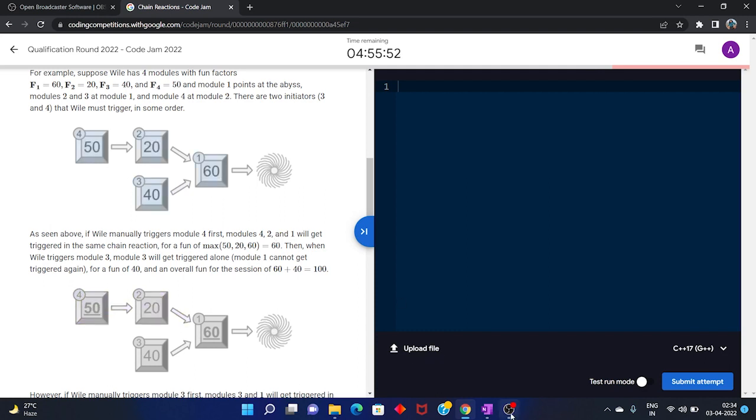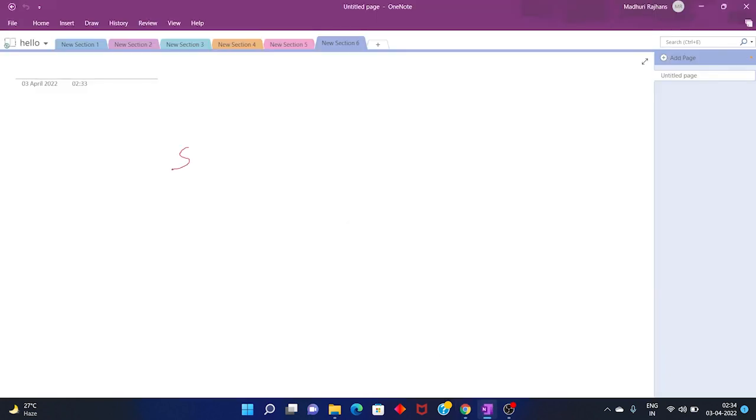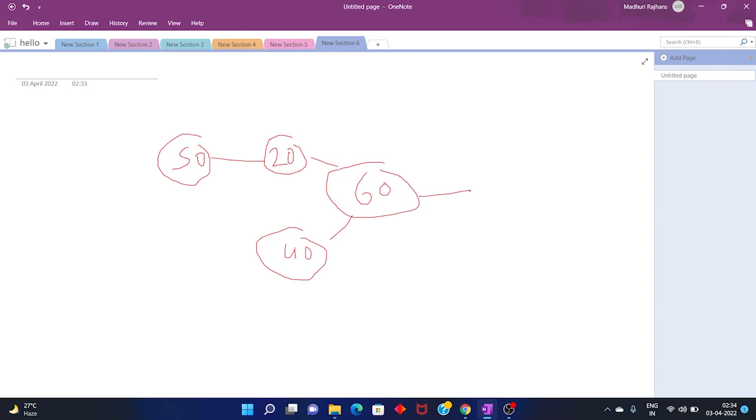For example, we can understand this using this example. As we can see, this is an initiator, and this is also an initiator, as this is not connected, and this is only connected to this node and not any other node.